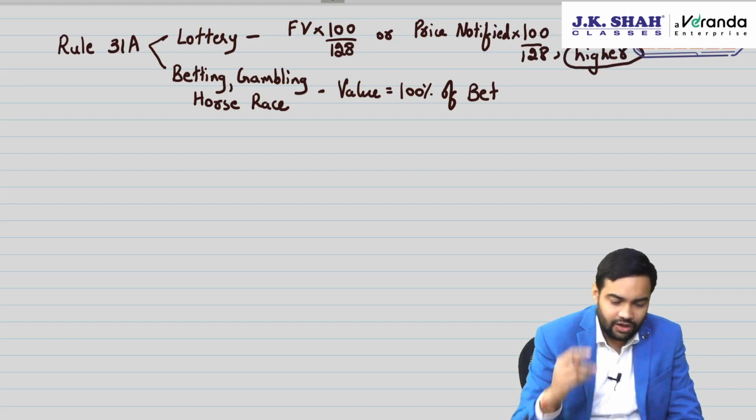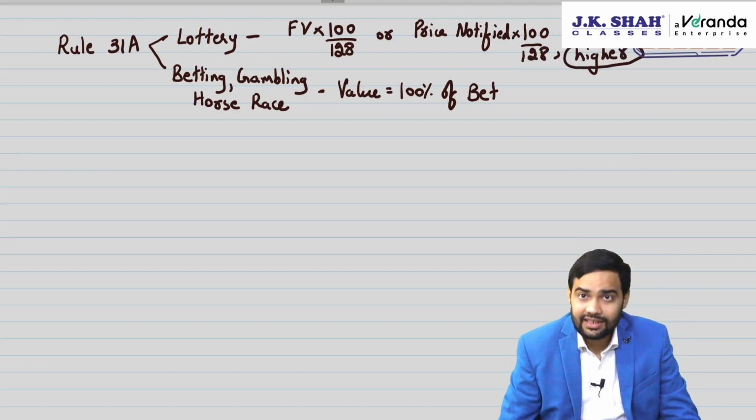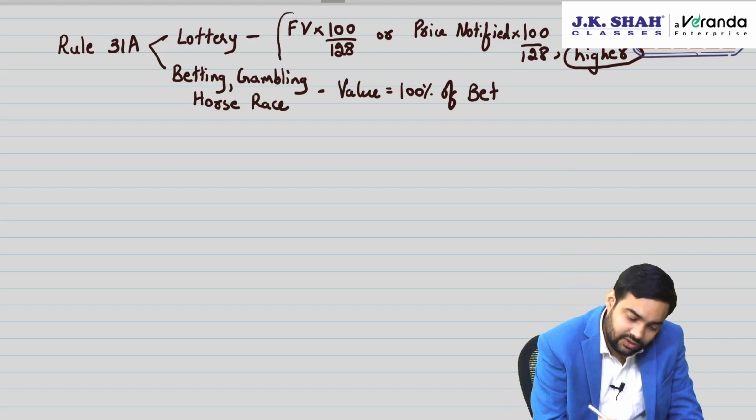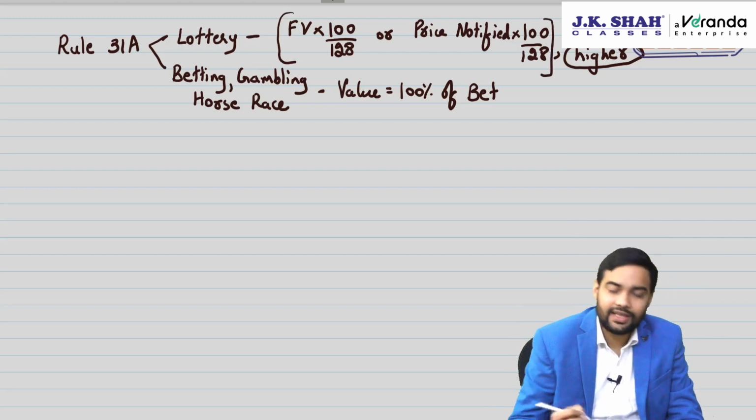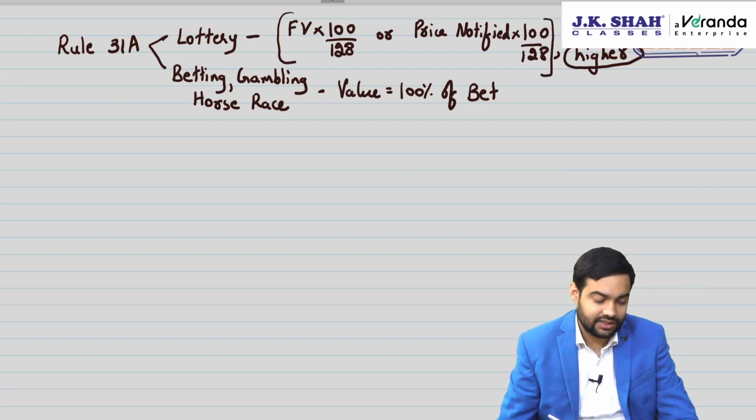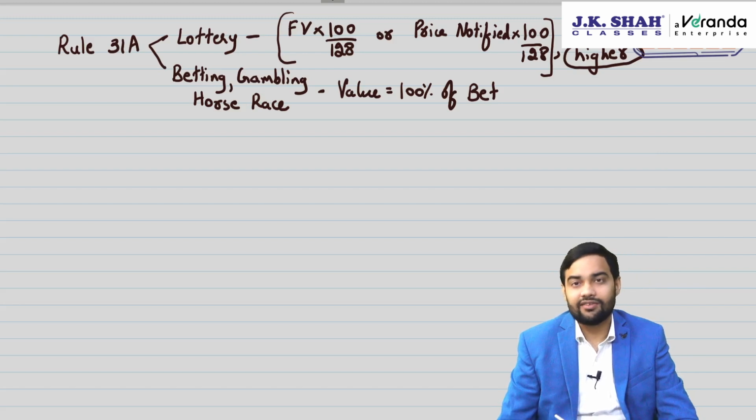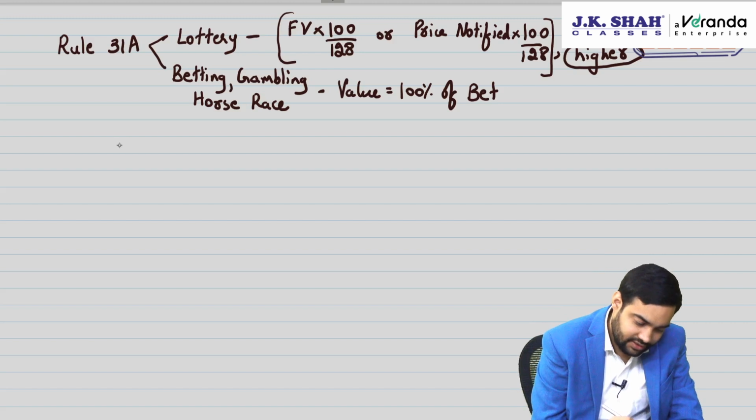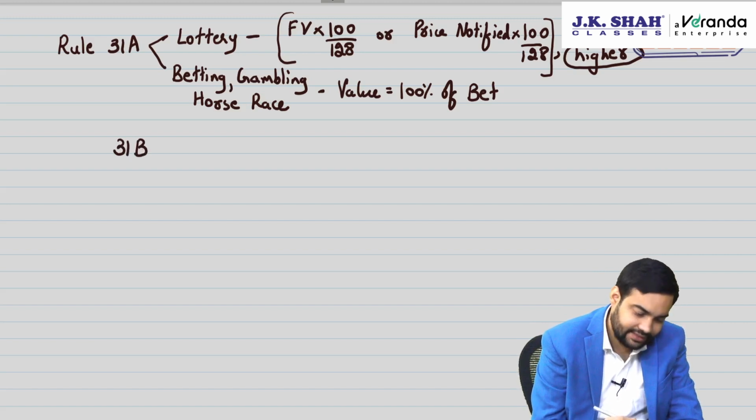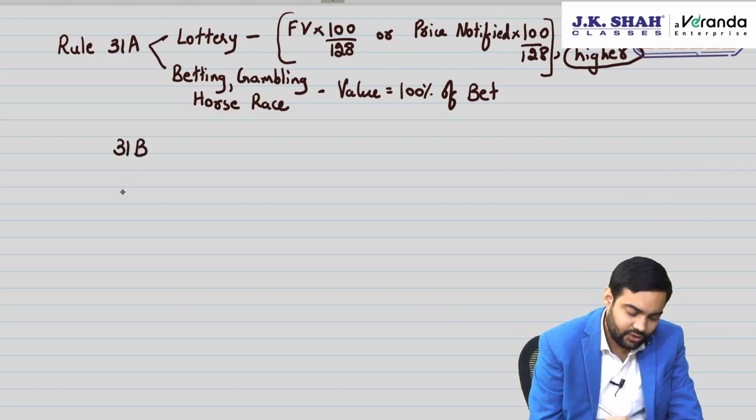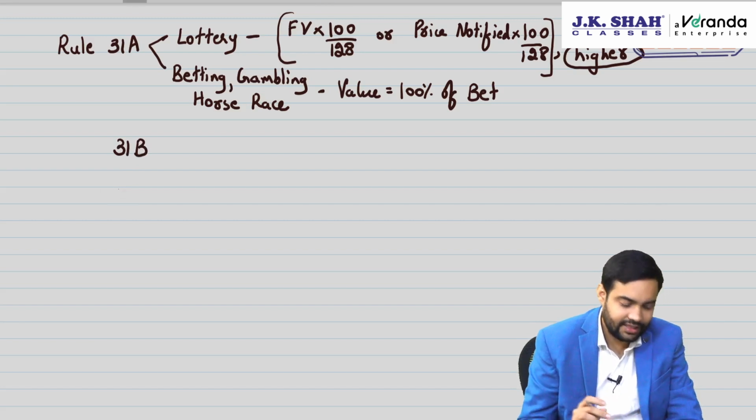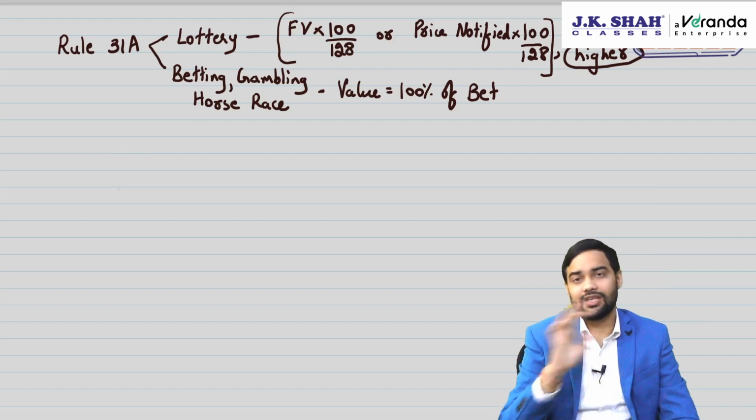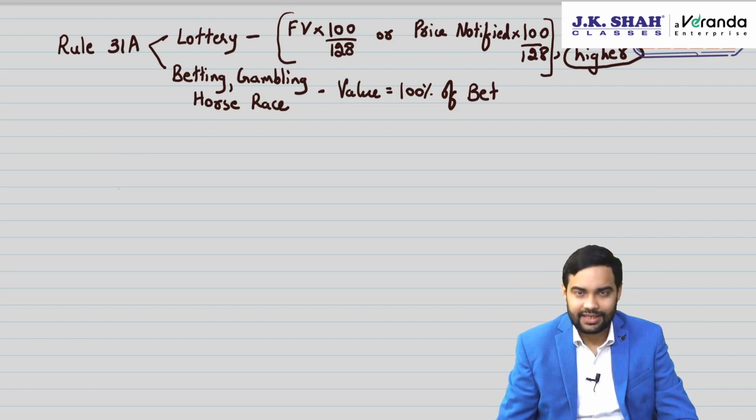That means lottery, government is treating it as inclusive of GST, because value will be considered inclusive of GST. Rate of GST is 28%, they are considering it as inclusive of GST. But betting, gambling, horse race will never be considered as inclusive of GST. Then rule 31B and 31C have given valuation for casinos and online money gaming, which I will discuss separately in a revision video of online money gaming, which will cover the entire ambit of online money gaming.